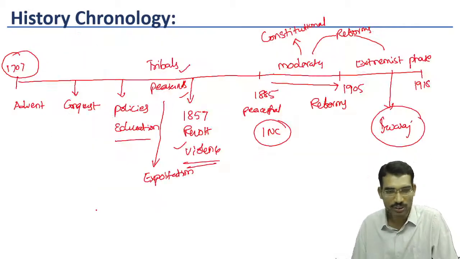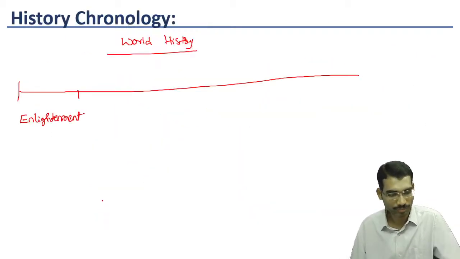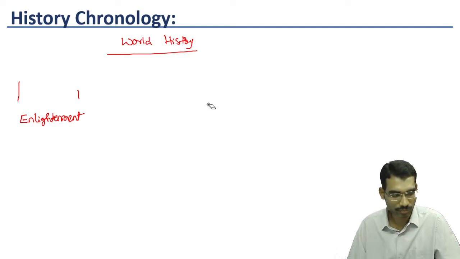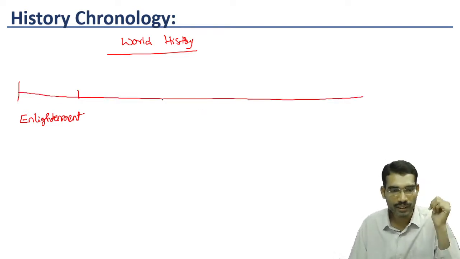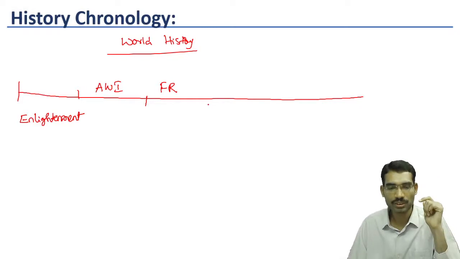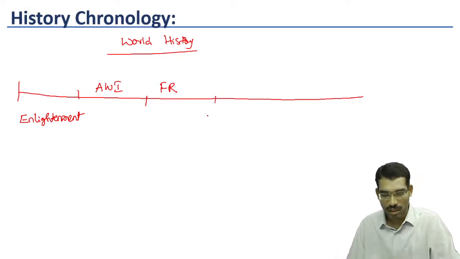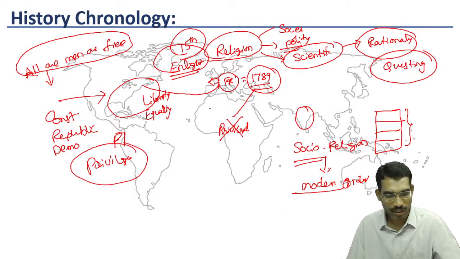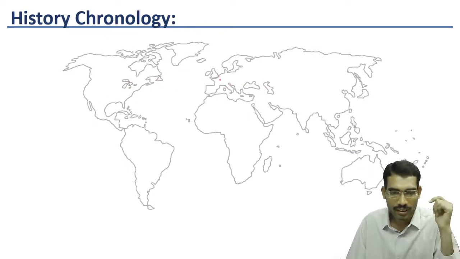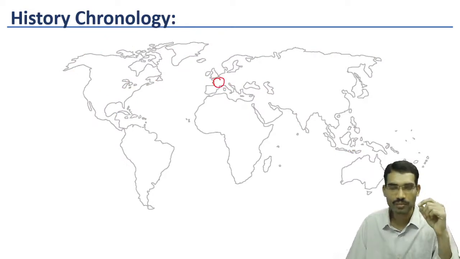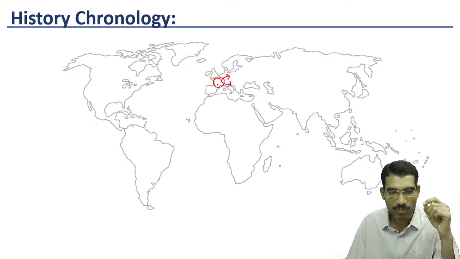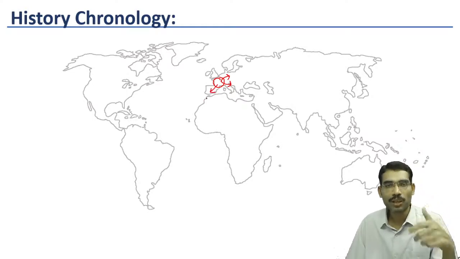Now the American Revolution. Enlightenment phase. After Enlightenment, American War of Independence. Then French Revolution. After this, I am erasing this. After the French Revolution, different parts of Europe also adopted these ideals.